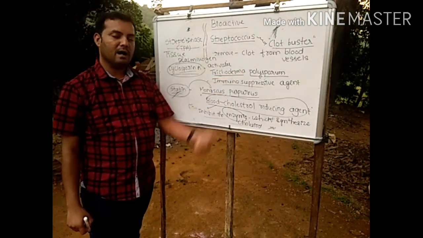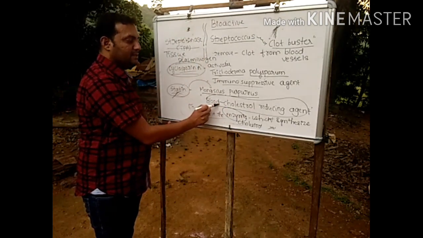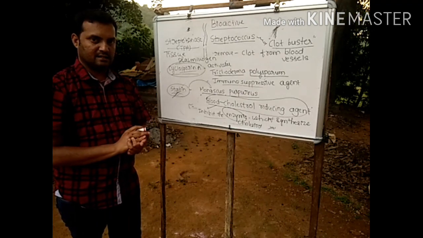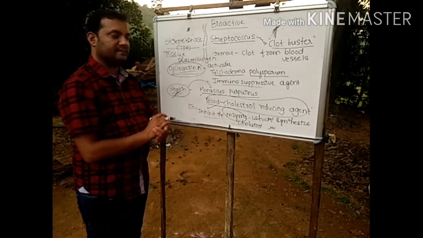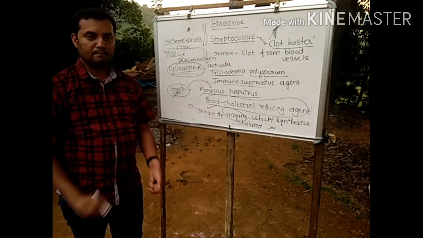Cyclosporin A will be prepared by using Trichoderma polysporum. Then what is the role of statin? It will be used as a blood cholesterol reducing agent. It will bind competitively with the enzyme which synthesizes the cholesterol, and it is produced by using Monascus purpureus.